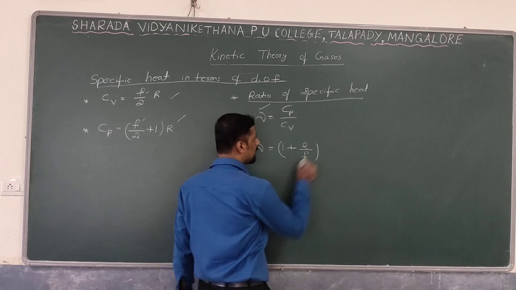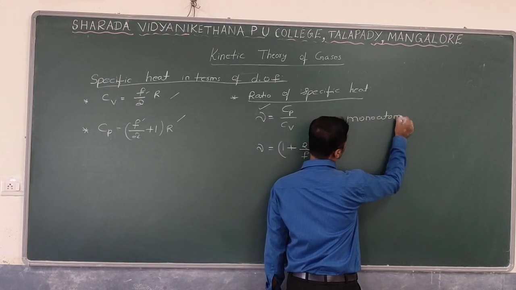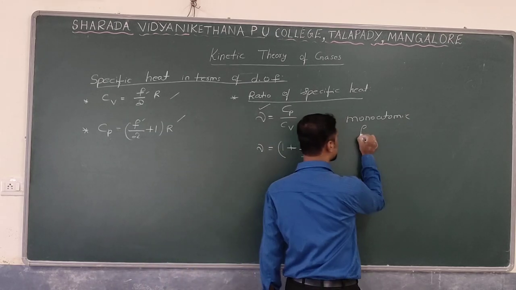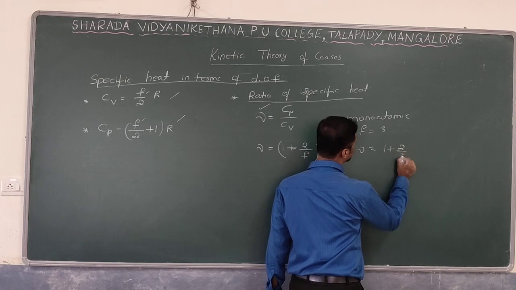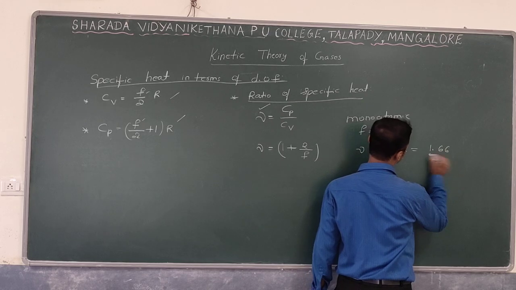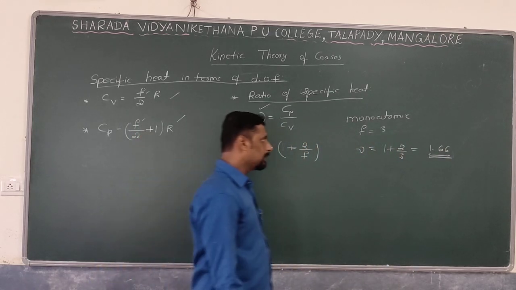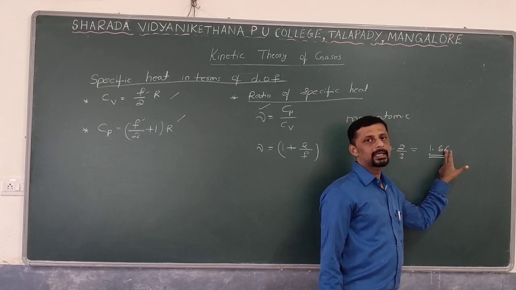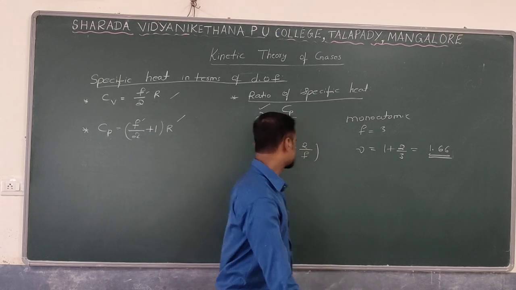For example, if you consider monatomic gas, degrees of freedom is equal to how much? Degrees of freedom is equal to 3. Therefore, what is the value of gamma? Gamma is equal to 1 plus 2 by 3. 2 by 3 is 0.66. Therefore, gamma value is equal to 1.66 for monatomic gas. While solving any problem, if you get the value of gamma as 1.66, then you can say that the type of gas is monatomic.